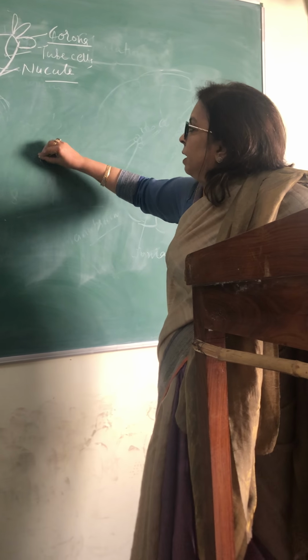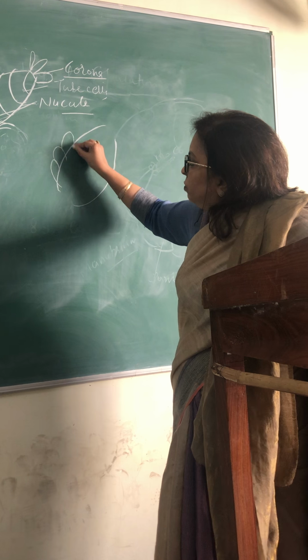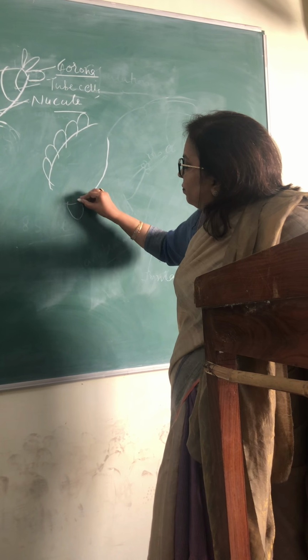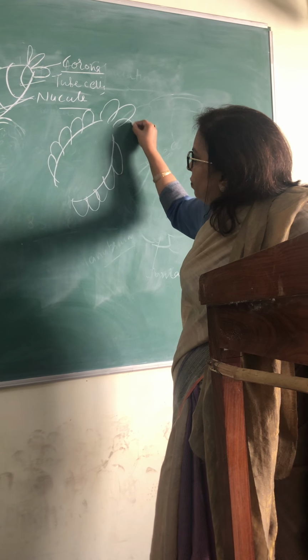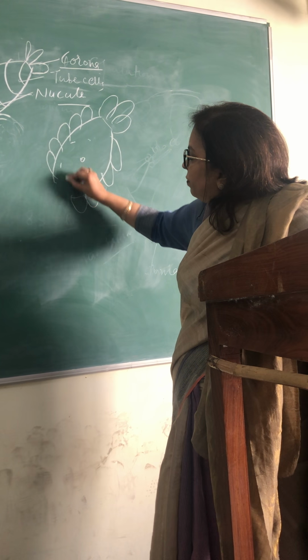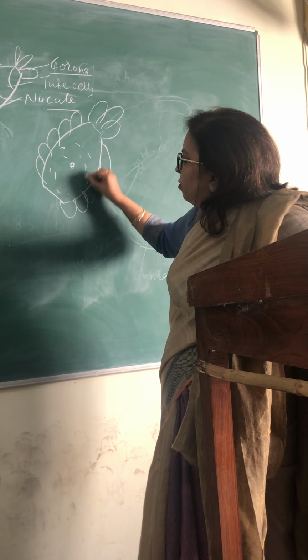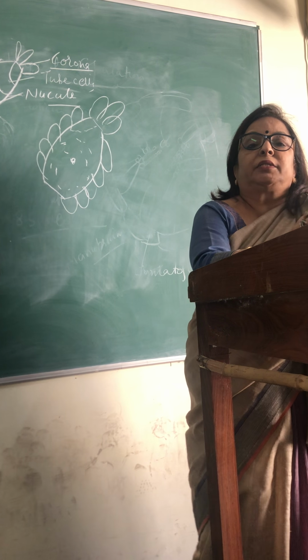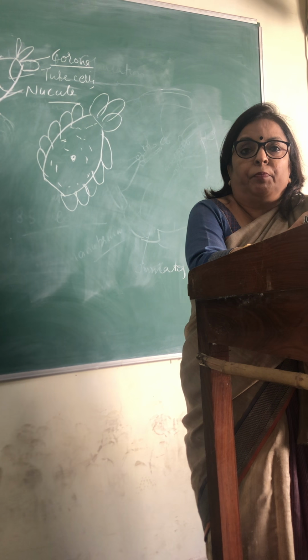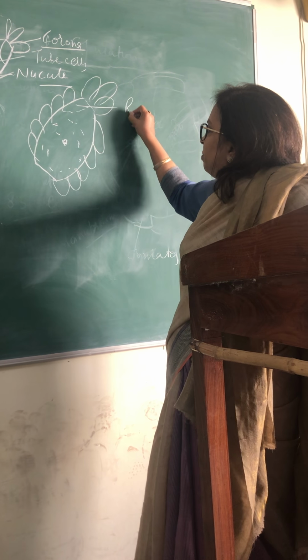When we see the internal structure, we have to show the tube cells over here, and then this is the crown. Inside we have a single nucleus, cytoplasm, and then there is a small colorless area at the top, below the corona. That is the receptive spot.